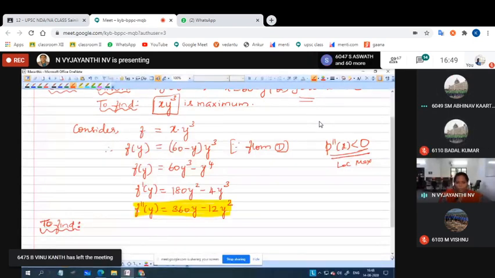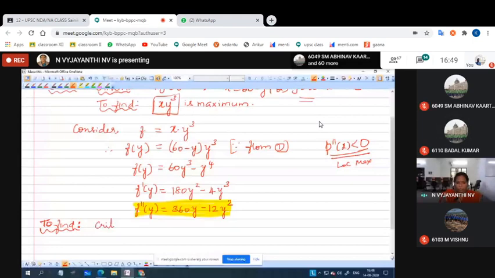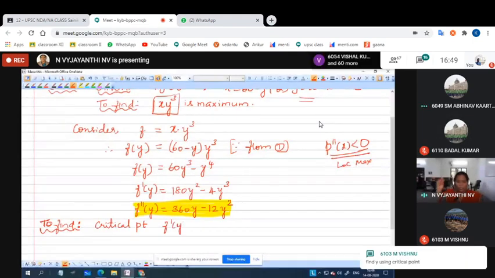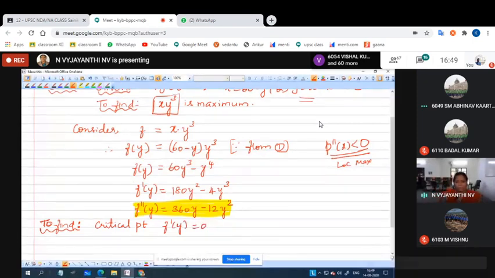Okay. So now we want to find the critical points, isn't it? By taking the first derivative equal to 0 or the first derivative does not exist. Now it is a polynomial function, so for all polynomial functions we can find the factors, if at all it is imaginary. So here I hope we can easily find the factors. So now we are going to equate the first derivative equal to 0. And here we do not have the other case where the first derivative does not exist.